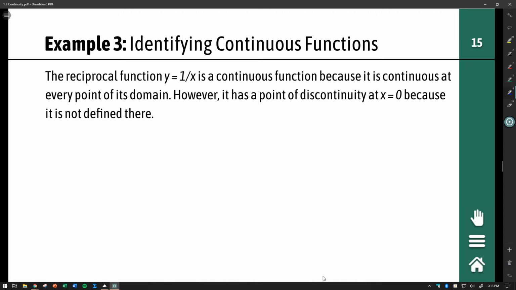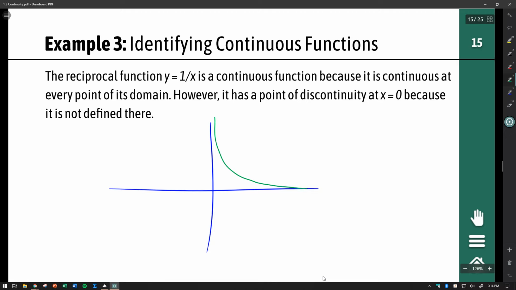So here's another example. The reciprocal function we mentioned before, y equals 1 over x, is a continuous function because it is continuous at every point in its domain. However, it does have a point of discontinuity at x equals 0 because it is not defined there. Let's consider this curve. It is y equals 1 over x, and it appears something like this. And at x equals 0, there is a vertical asymptote. But the domain of this function is -infinity to 0 and 0 to infinity.